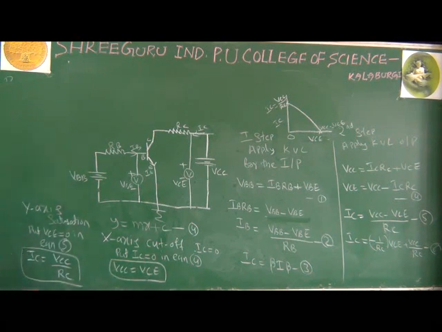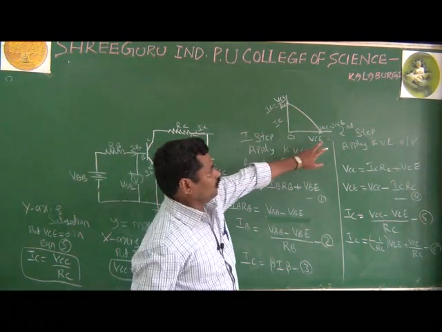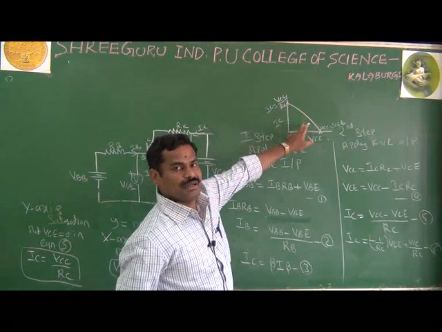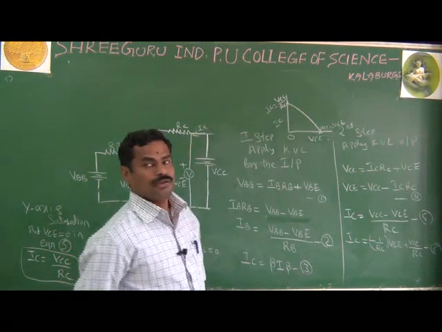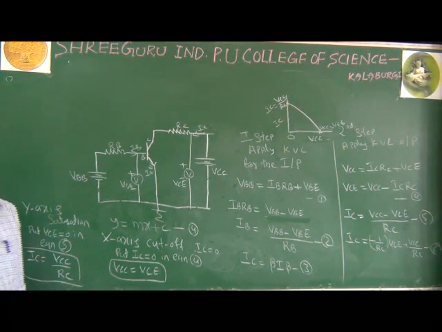And if you want the saturation point, then next you make the output voltage 0. It means you put VCE equal to 0 in equation 5, and we will get the output current. Once you know this will be the saturation point and this will be the cutoff point, you can easily draw the DC load line. This is the most important derivation to find the end points of a DC load line.